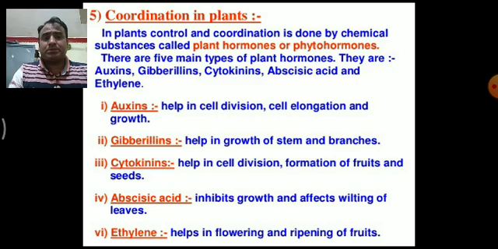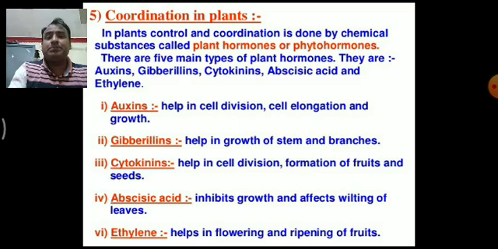But here we discuss the hormones, how the hormones bring about these movements, what the role of these hormones is, and what the different types of hormones are which bring about coordination in plants. Coordination means working together of the different parts to bring about growth and development.